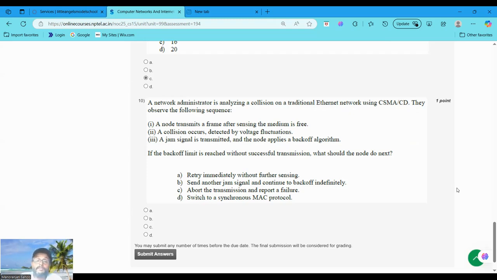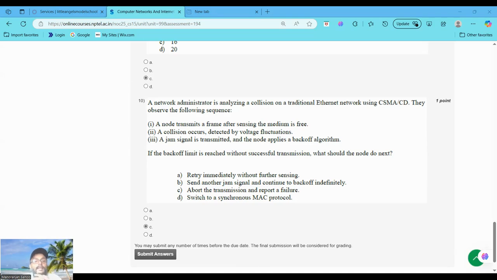If the backoff limit is reached without successful transmission, what should the node do next? The next step would be it aborts the transmission and reports a failure. Question 10, option C. That is, it aborts the transmission and reports a failure.